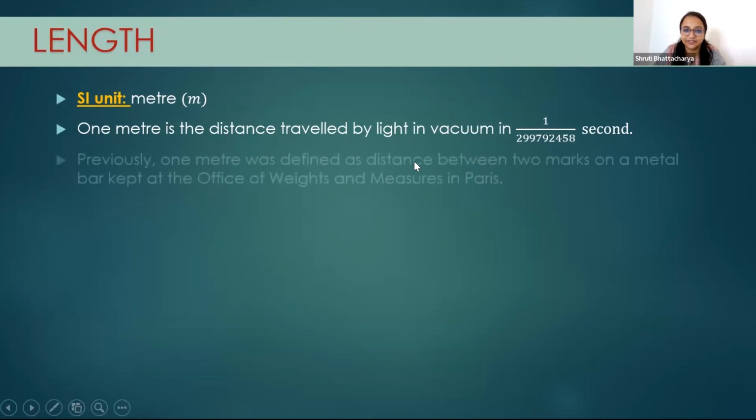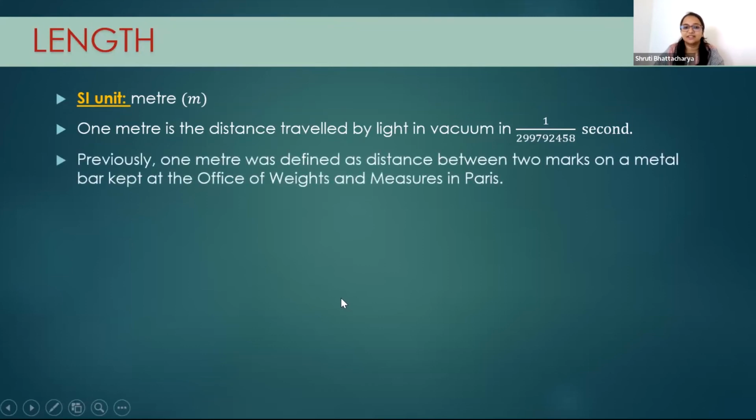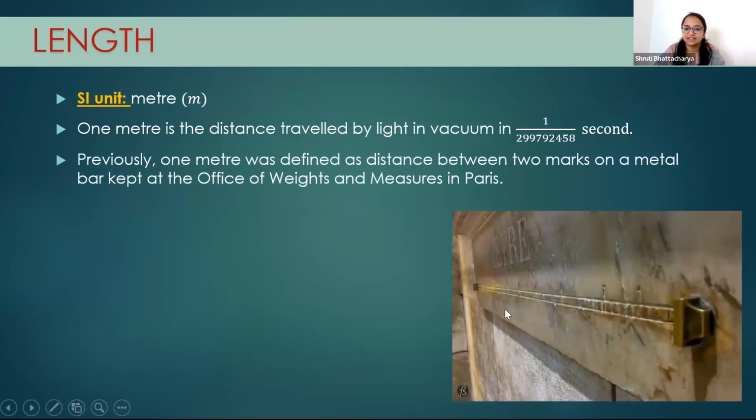Previously, in the Office of Weights and Measures in Paris, there was a standard definition of 1 meter. Actually, there is one metal bar present there, and that was defined as 1 meter.